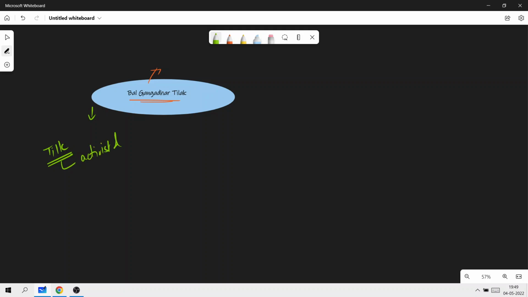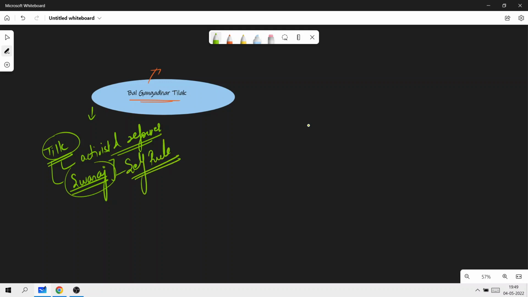He was one of the prime architects of modern India and also one of the strongest advocates of the concept of Swaraj. Please don't forget this and don't get confused with Gandhi here. One of the first architects of modern India and a strong advocate of the concept of Swaraj, which is basically self rule, was not Gandhi but Tilak.